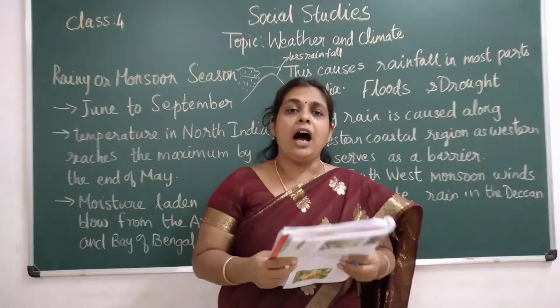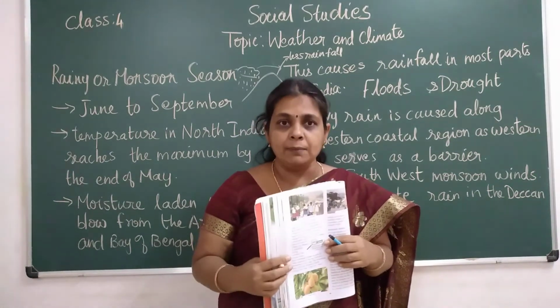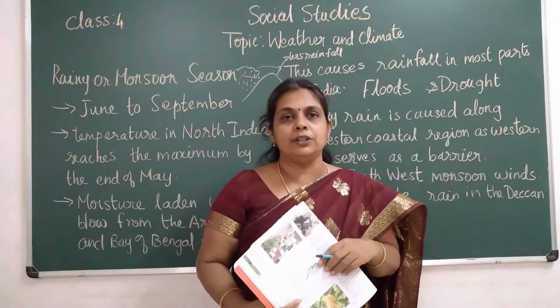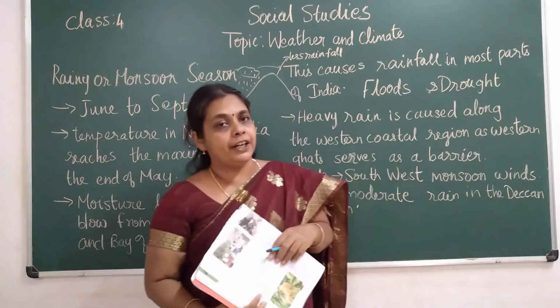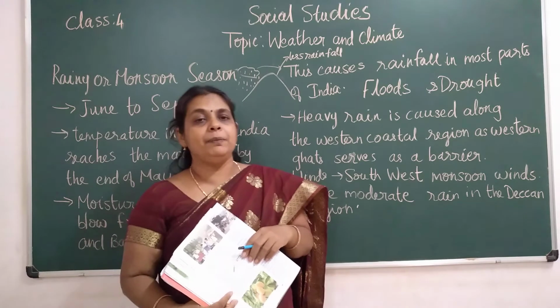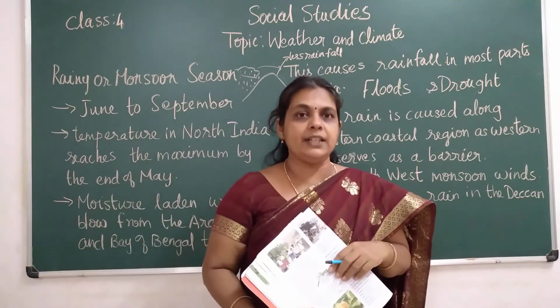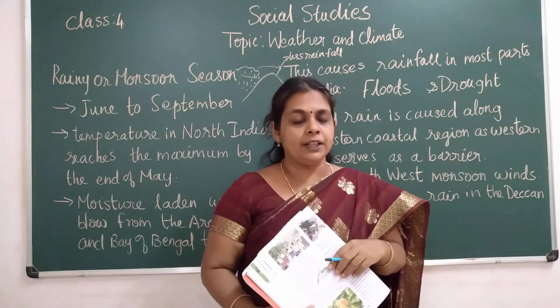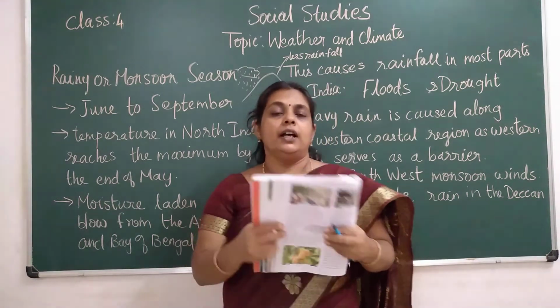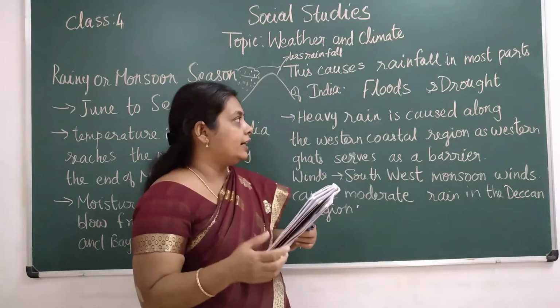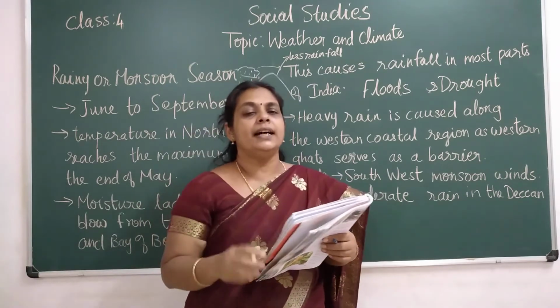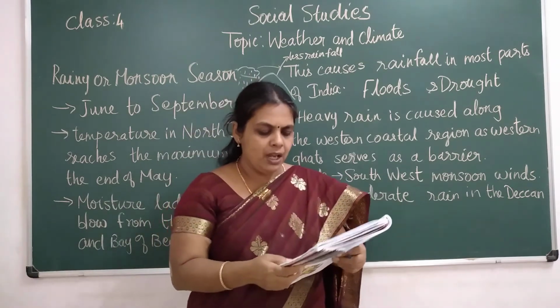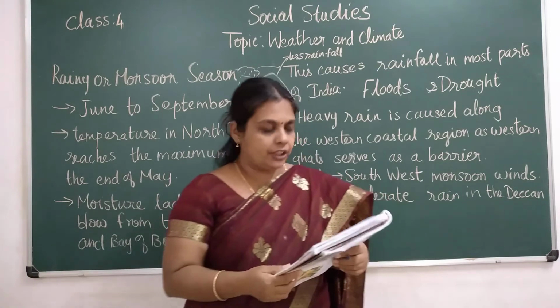Our Indian farmers are dependent on this rainfall, children. If it rains only, people will be able to sow the seeds and make a yield of their crops. So the two things, floods and drought, depend on the rains only. And India is an agricultural country.